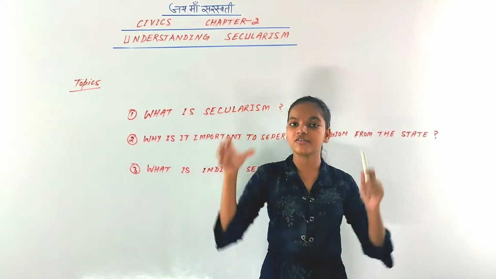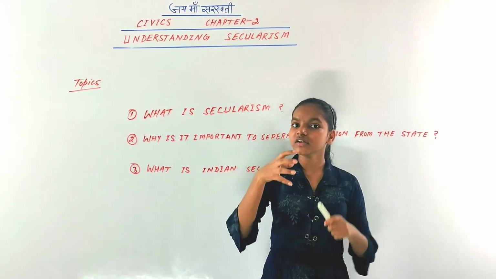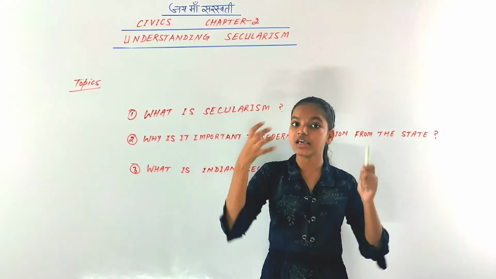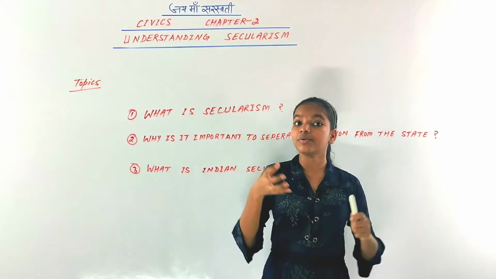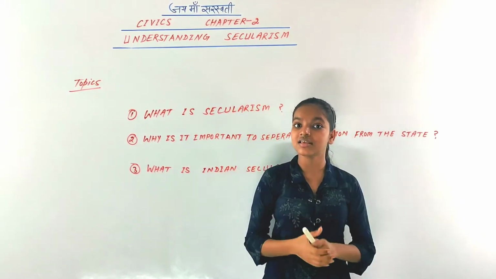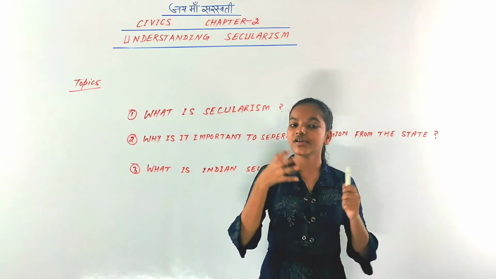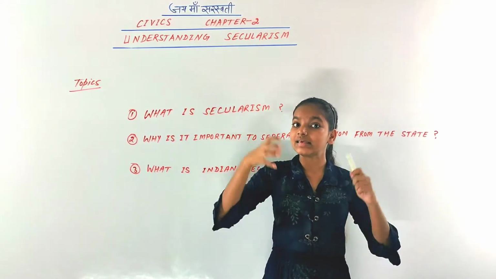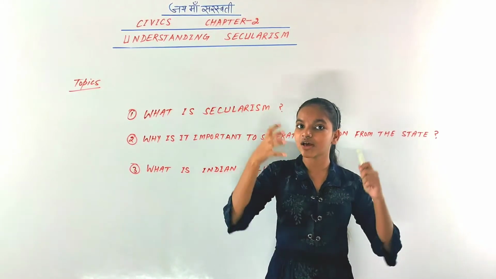So this is secularism, and history tells us many examples of discrimination, persecution and execution on the ground of religion. For example, the Jews were persecuted by Hitler's Germany. You may have read about this.